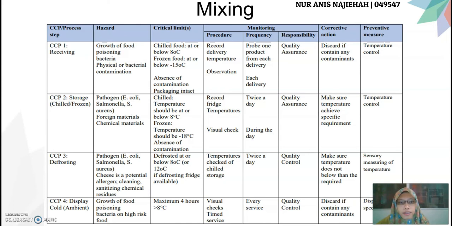For storage, chilled temperature should be at or below 8 degrees Celsius. For frozen, the temperature should be negative 18 degrees Celsius. Record the fridge temperature twice a day. Visual check is done during the day by the quality assurance. Make sure the temperature achieves the specific requirement and the temperature should be controlled too.